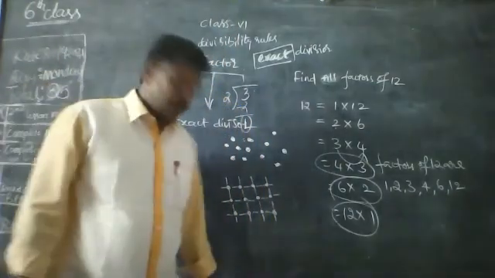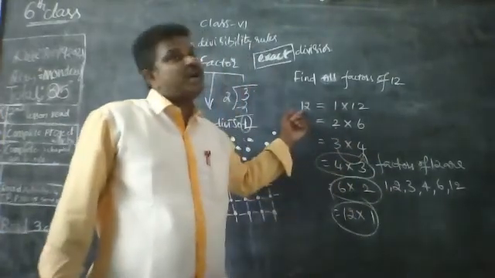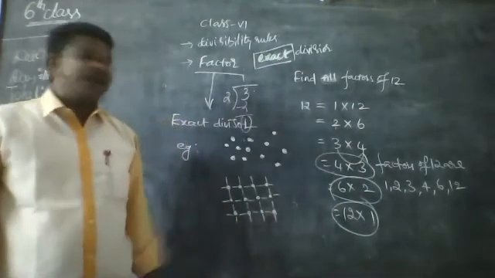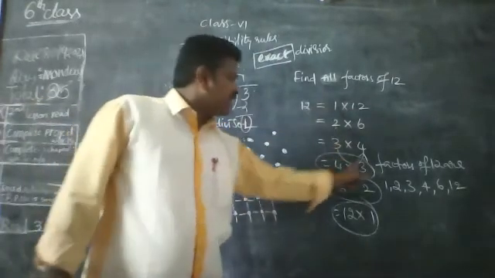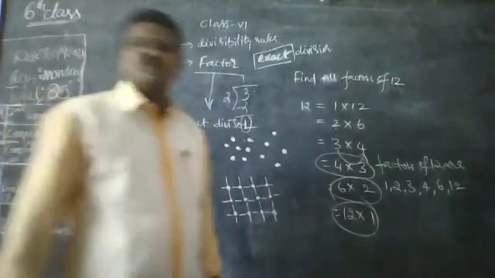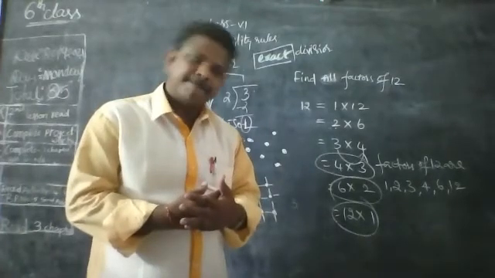Exact. So these are all exact divisors of 12. If you want, you can check it. Yes, 1, 2, 3, and then we have to go back up. So this is right. This is the way of writing factors. What is a factor?